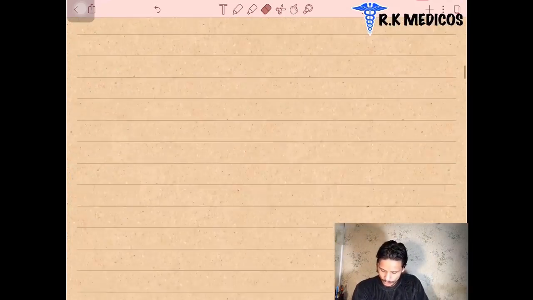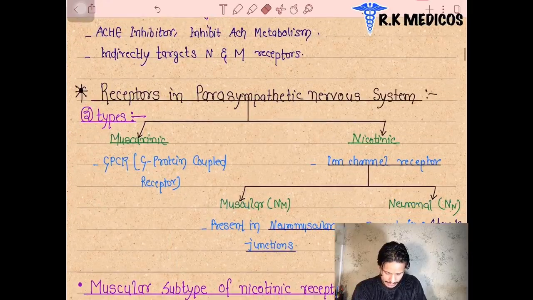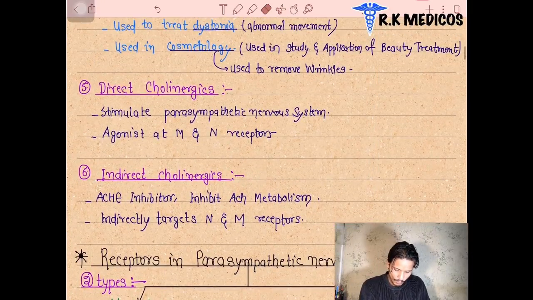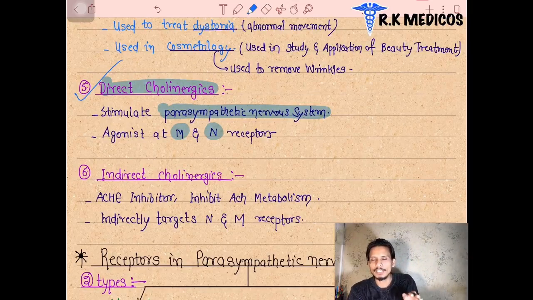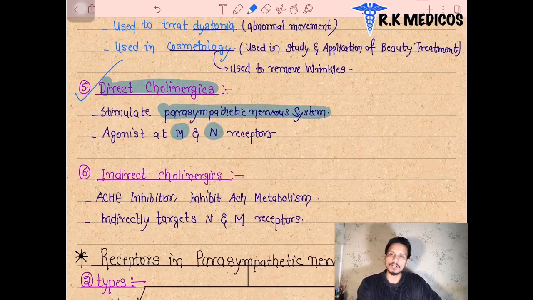So first we are going to see about it. We can see here several types. What are the direct cholinergics? Direct cholinergics basically stimulate the parasympathetic nervous system, acting on the muscarinic and nicotinic receptors. Basically nicotinic, now, nicotinic neuronal and nicotinic muscular. Nicotinic muscular is basically the skeletal muscle relaxant drugs, and the nicotinic neuronal is basically the ganglionic blocker drugs, and